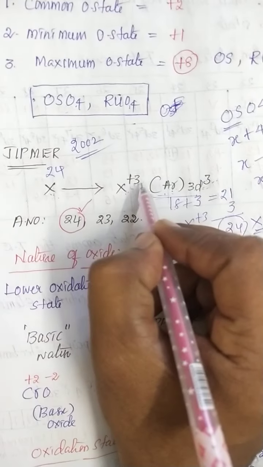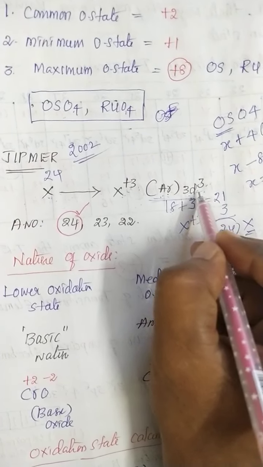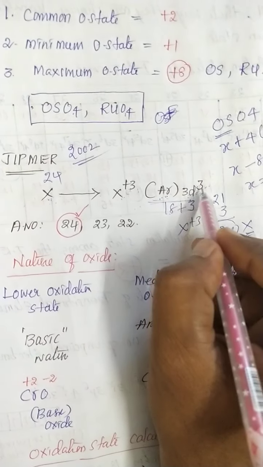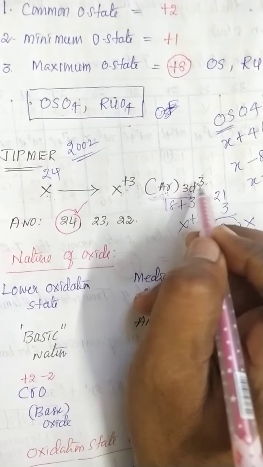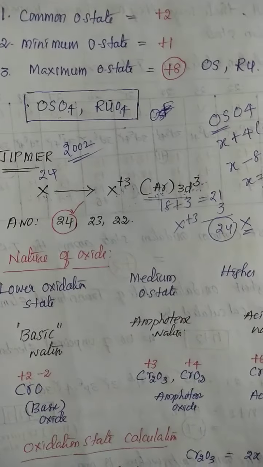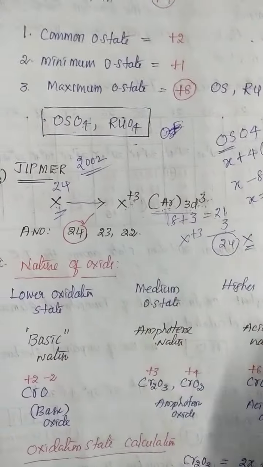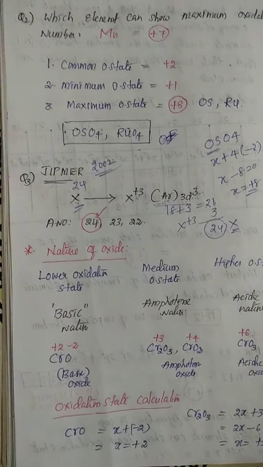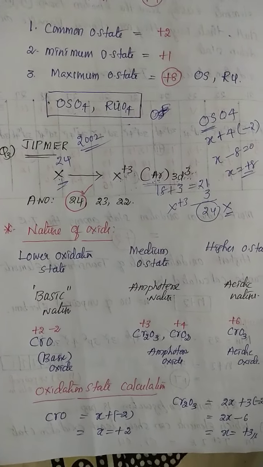After 3 electrons are lost, the configuration is argon 3d3. So argon 18, 19, 20, 21, and the 3 electrons lost are added back: 21 and 3 is 24. The atomic number is 24. Is it clear? From the NEET point of view, they simply ask this kind of question.